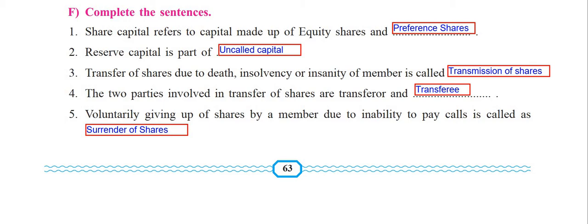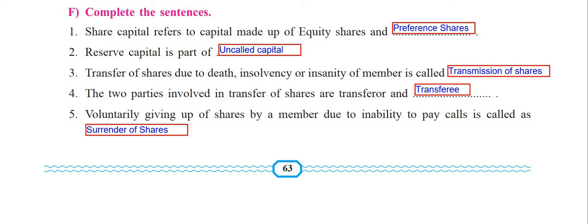Remember? Third one: transfer of shares due to death, insolvency or insanity of a member is called transmission of shares. And if the question had said due to operation of law, the answer would still be transmission of shares. Fourth one: the two parties involved in transfer of shares are transferor and transferee.